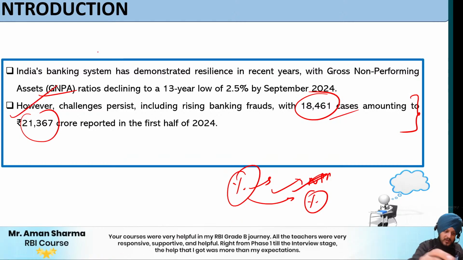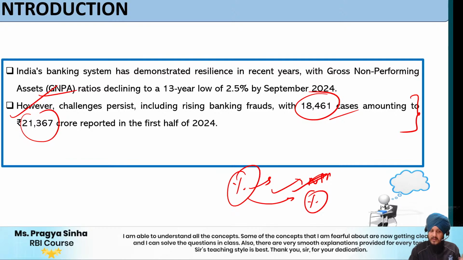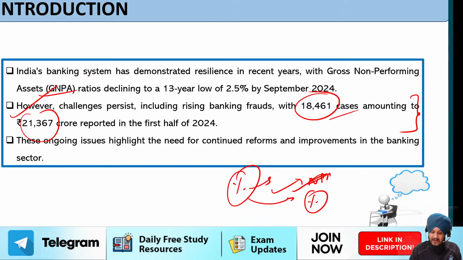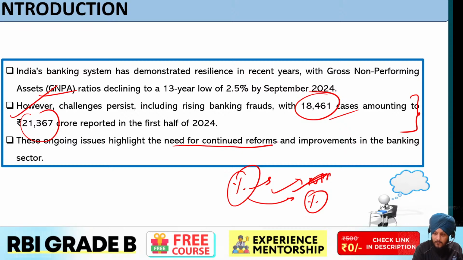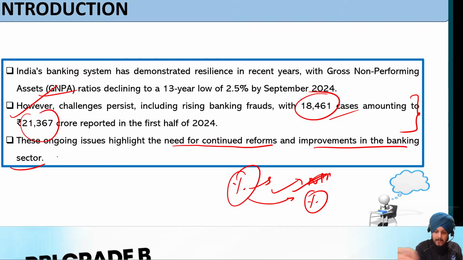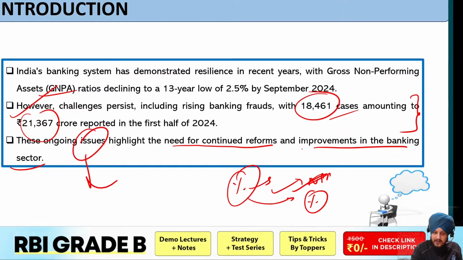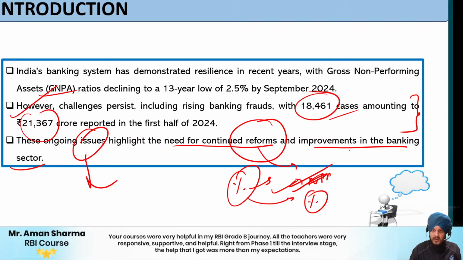So you must write this type of introduction, where first we show the positive side, but since the question is talking about the issues, then in the second line we mention some sort of negative side of the coin. Fine. Now what we can write is a small connecting line, that these ongoing issues highlight the need for continued reforms and improvements in the banking sector. Now after this, we are going to write what those issues are, and then in the second part of the body, what reforms we can bring. Fine. This is what the connecting line means. It gives a small snapshot of the answer.